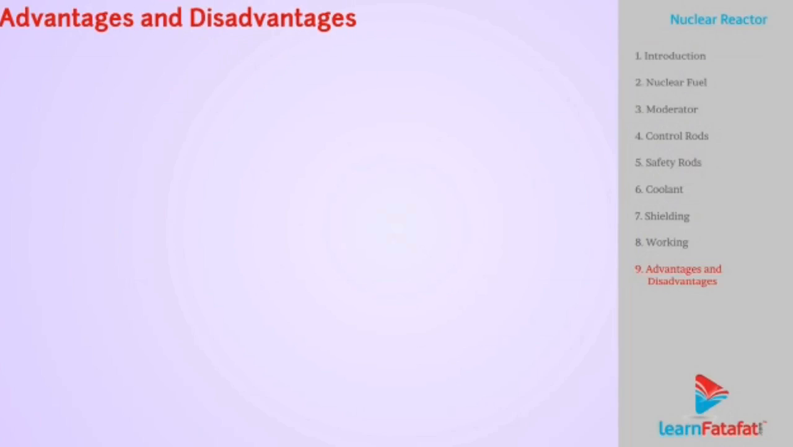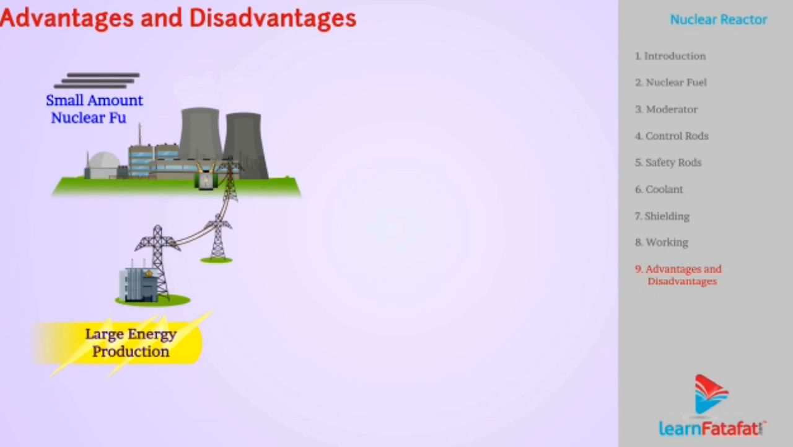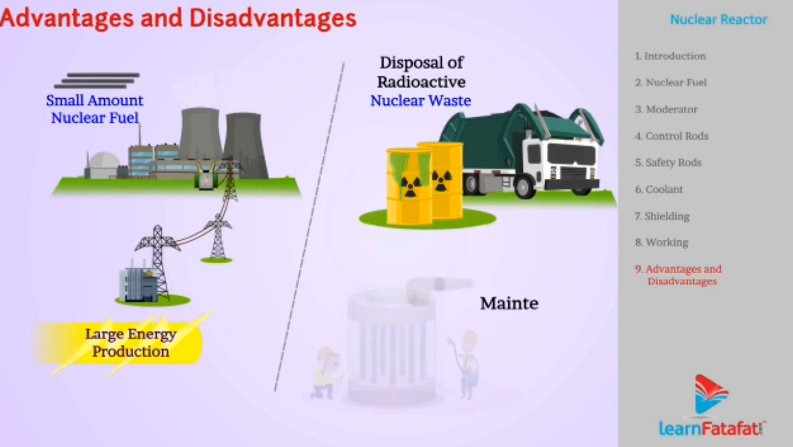Advantages and disadvantages. Nuclear power plant is advantageous because of large energy production from a very small amount of nuclear fuel. However, there are problems such as disposal of radioactive nuclear waste, maintenance of equipments.